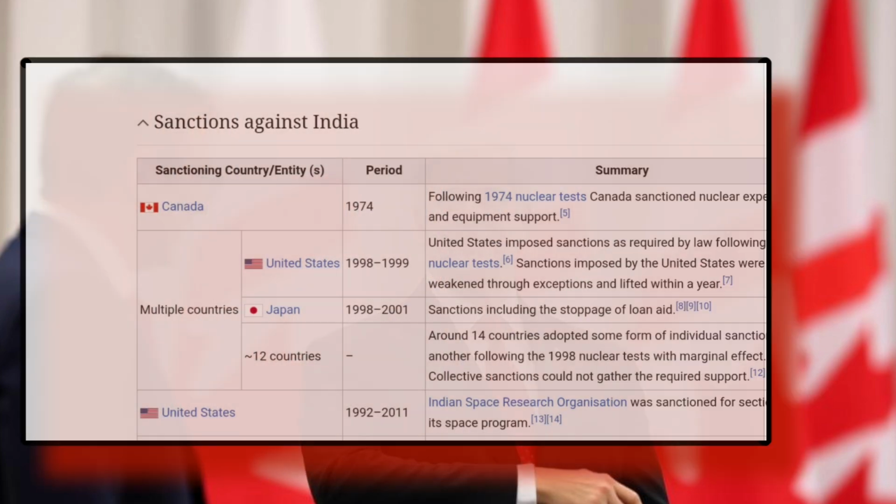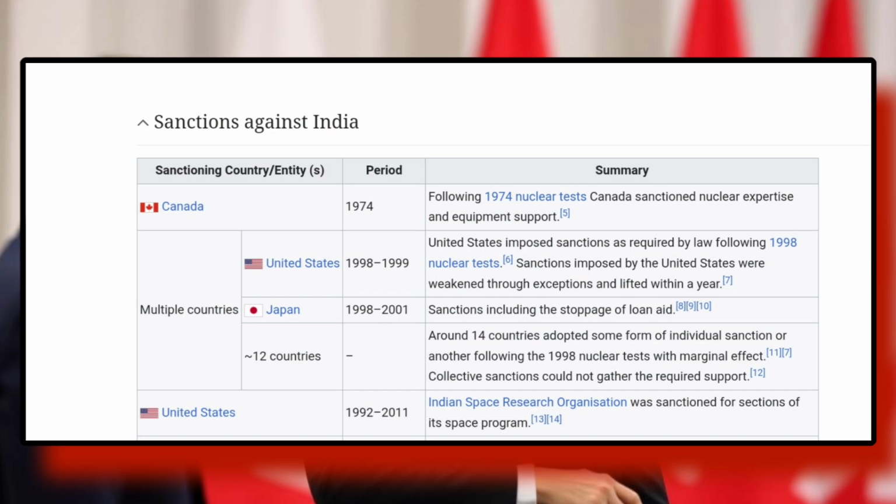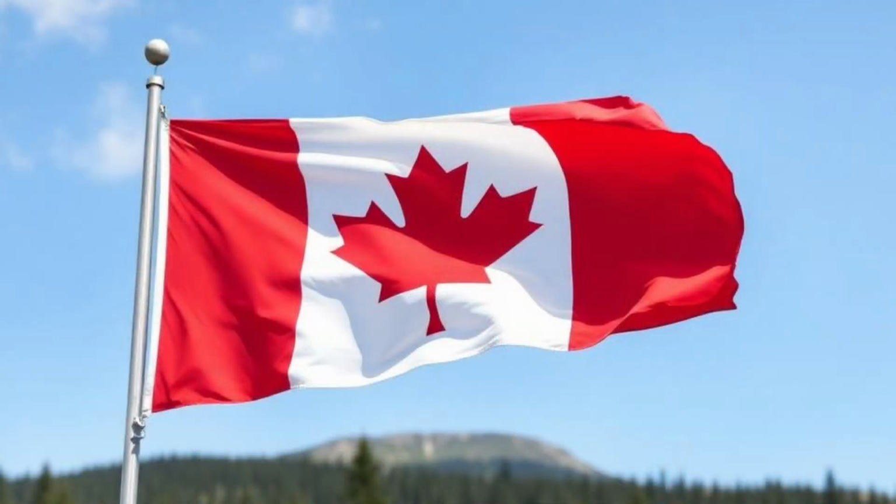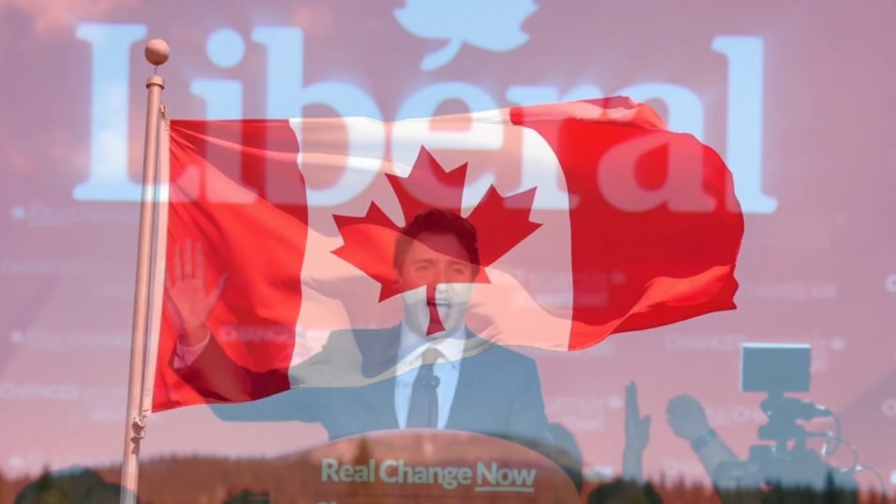As Canada had been a strong advocate of non-proliferation and disarmament, Canada, along with other members of the international community, imposed economic and diplomatic sanctions on India. These sanctions targeted areas such as defense and military technologies, aimed at limiting the spread of nuclear and missile technologies. In 2015, in Canada, the Liberal Party won the federal election and Justin Trudeau became the Prime Minister of Canada.